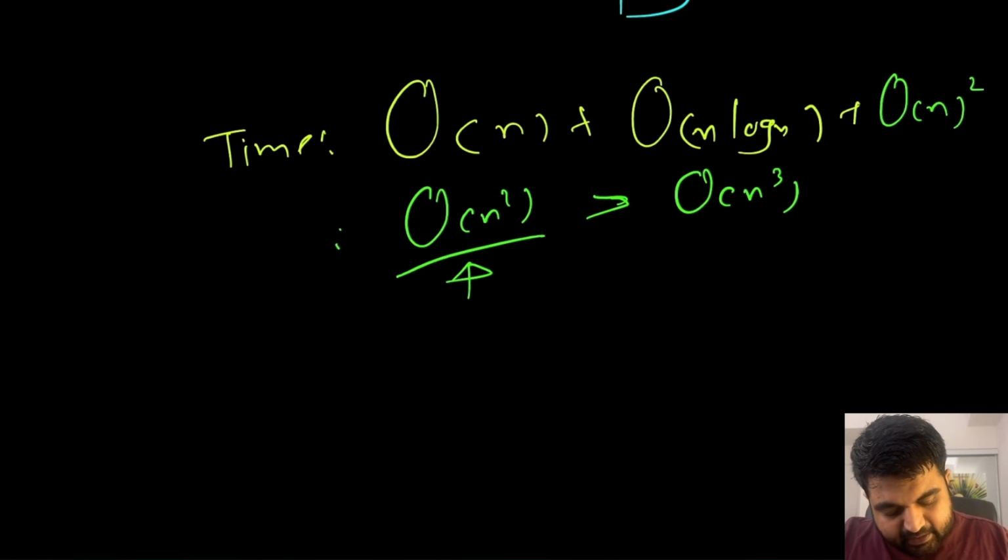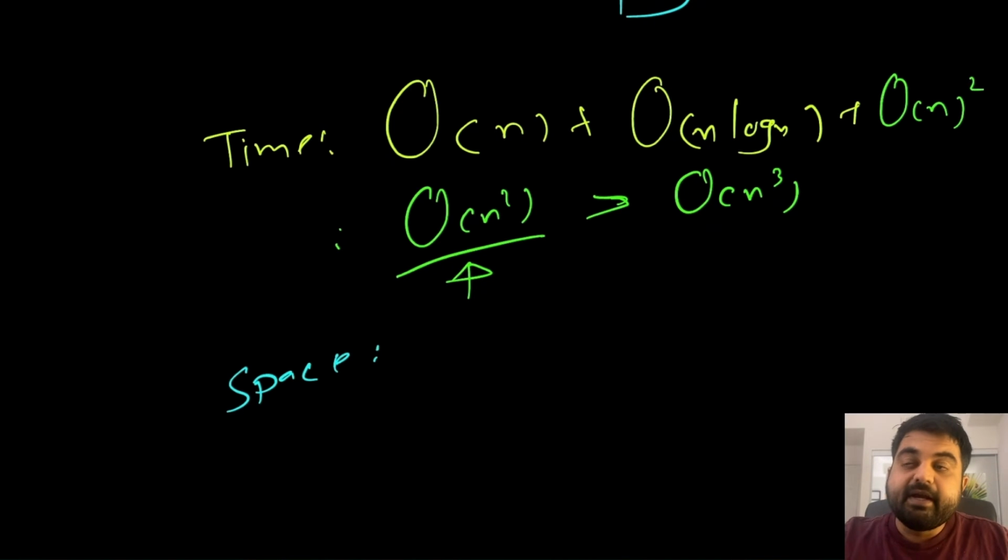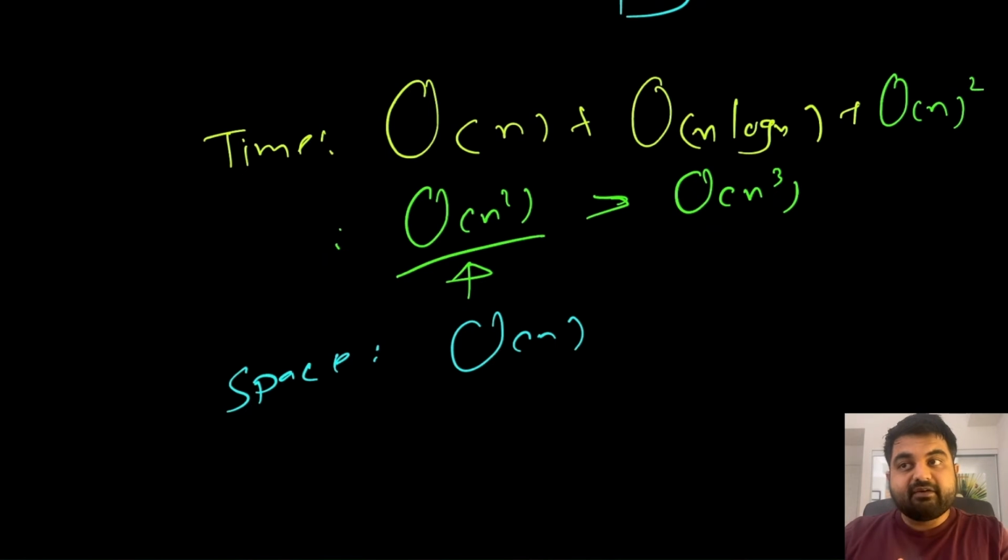If we see space complexity, well, we are using frequency map and we are also using heap and plus temporary array list. So basically we are using big O of n extra space, and this is still, in my opinion, a good enough time and space complexity.